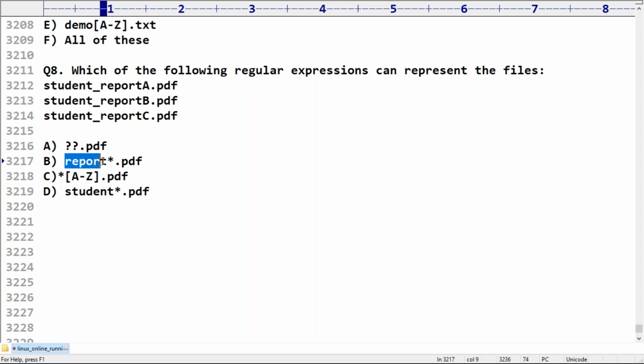Second one starts with report, but all these names start with student. That's why the second one also won't represent. Next, star, anything you can take, any number of characters. In the middle, A to Z, any alphabet symbol you can take. Next, dot PDF, yes. Next, student, after student star, anything you can take, but ends with dot pdf. So what is the answer we have to take? Any explanation required? C comma D. That's it.